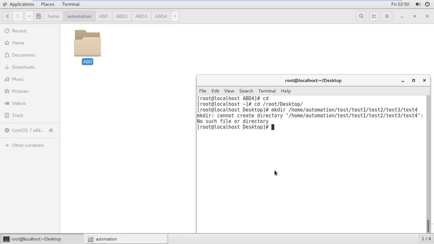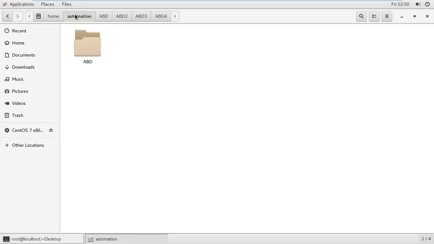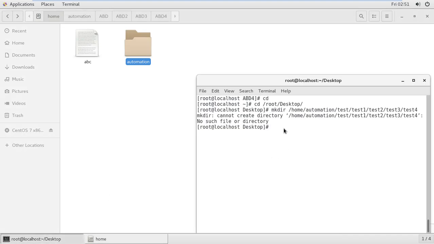mkdir home automation test1 to test2. There is no automation, no such file or directory. So again I'm going to home automations. Why am I getting this kind of error, cannot create directory, no such file or directory? Because of this command: you are creating test4 directly with this command.